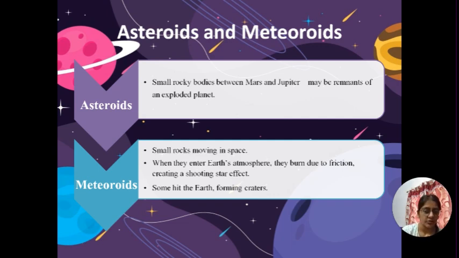Then there are meteoroids. Meteoroids are small rocks in space, and when they enter Earth's atmosphere, they burn due to friction, creating a shooting star effect. So meteoroids are small rocks moving in space, and when they enter Earth's atmosphere, when they come close to it, they fall down, but they try to go up because of a force called friction. You will learn about it later in your grades. Because of that, they catch fire due to this effect, and then they create a shooting star effect. You cannot see the fire, but you can see the light in it.